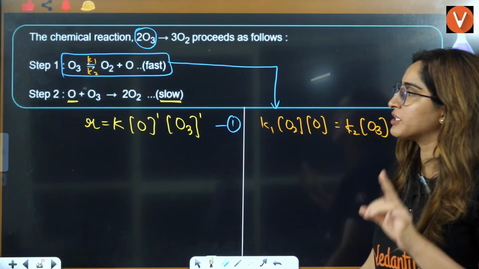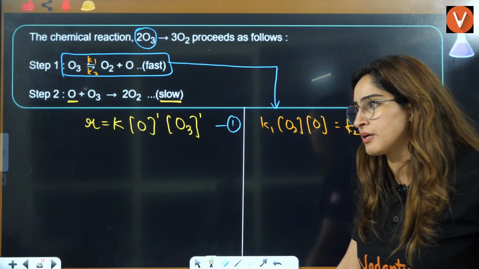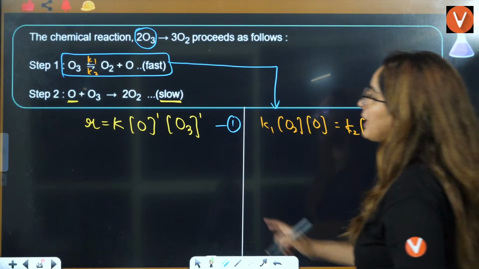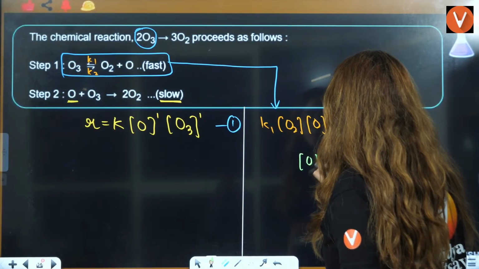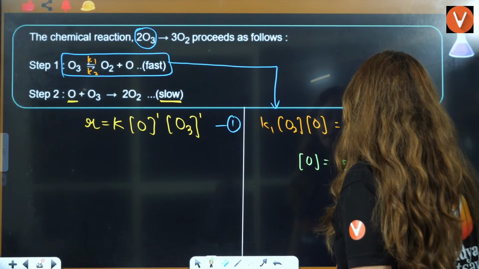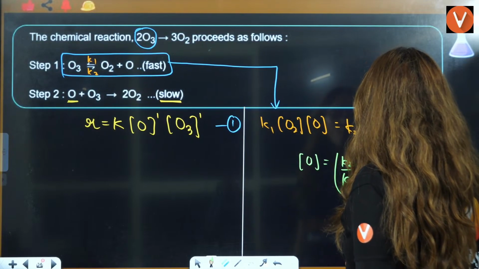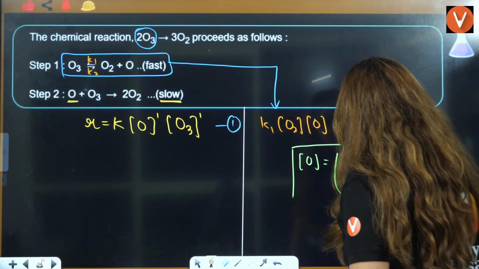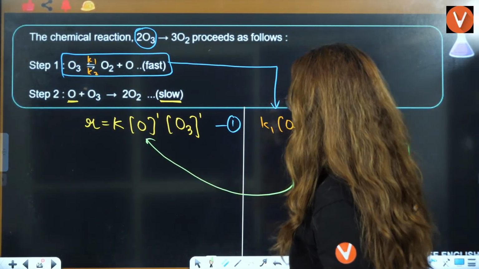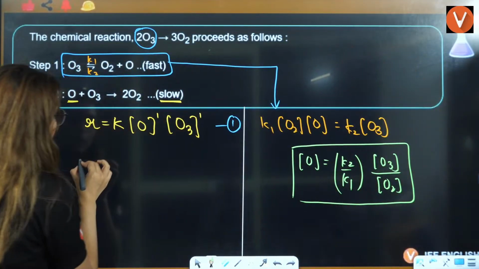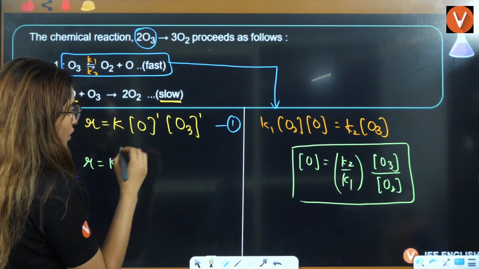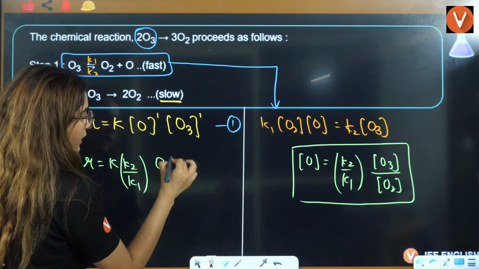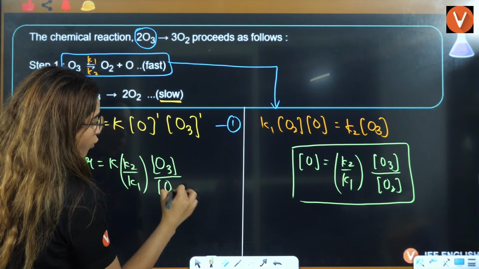Now, this is the equation that we draw from the equilibrium equation. What do we have to replace? We have to replace oxygen here. So, oxygen equals K2 by K1 into O3 divided by O2. I'll just replace this as it is here. R is equal to K, oxygen is nothing but K2 by K1, then O3 divided by O2.